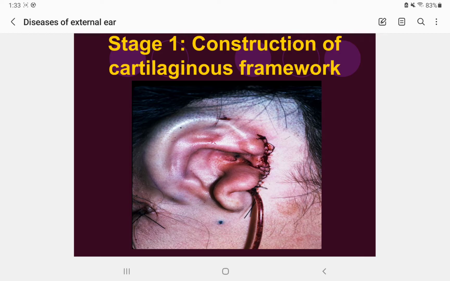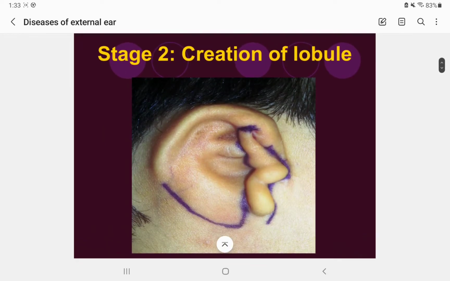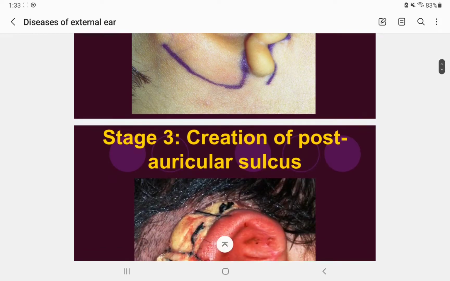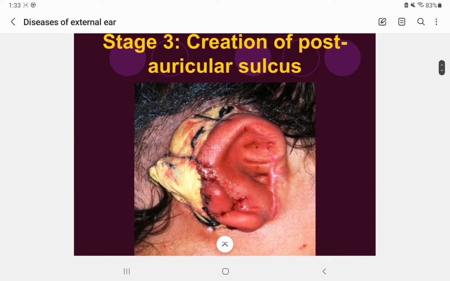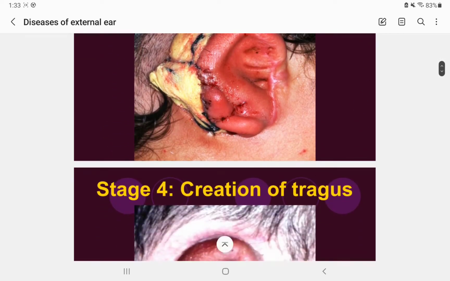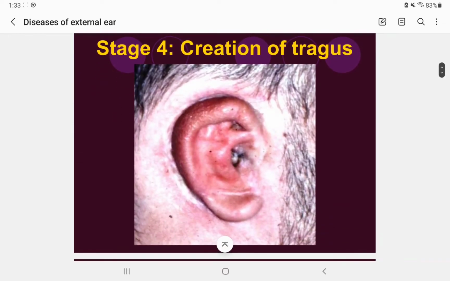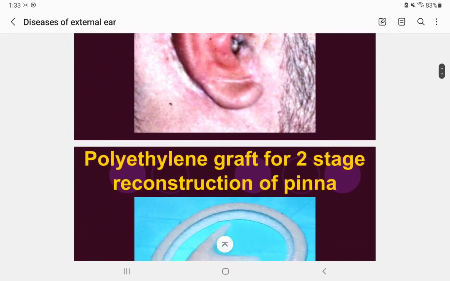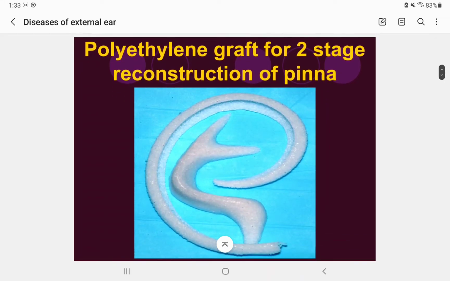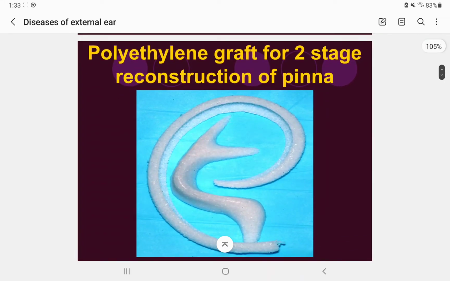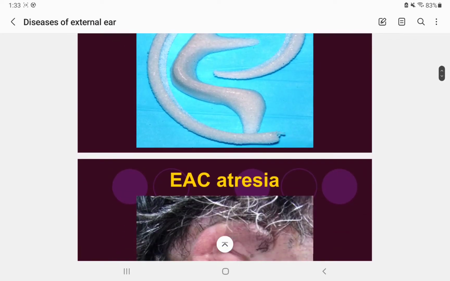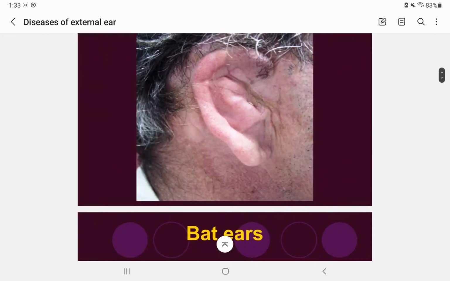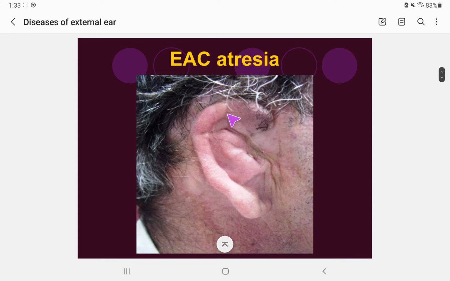Stage 1 is construction of the cartilaginous framework. Then there is creation of the lobule, where they do the sketching, and then creation of a post auricular sulcus, and then creation of the tragus. They also use polyethylene graft for 2 stage reconstruction of the pinna. And EAC atresia means no opening. This is also seen in external auditory canal atresia.